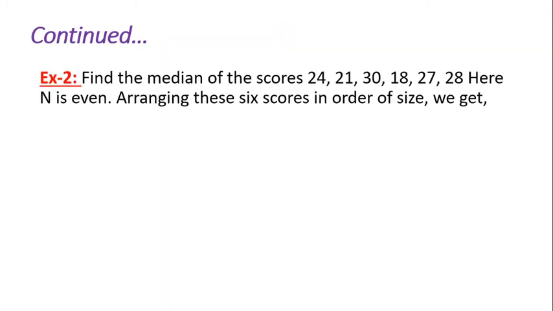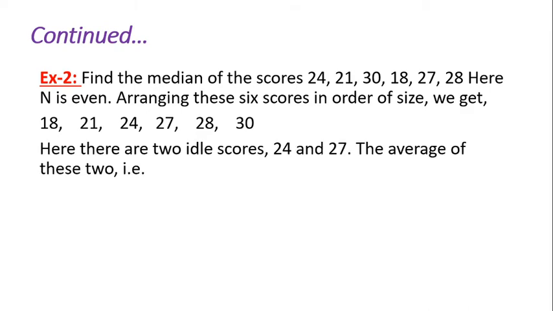Now there is the even and odd number of scores. Suppose the scores are 24, 21, 30, 18, 17, 27, 28. If the number of scores is odd, we can take the middle one. But in the case of an even number, what can we do? As usual, we arrange them in order, and then take the middle scores, 24 and 27.